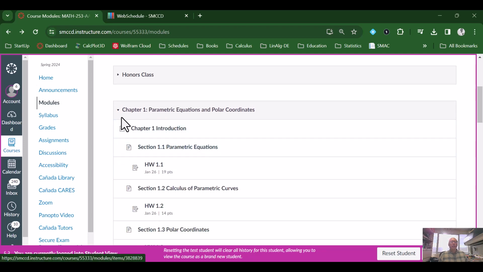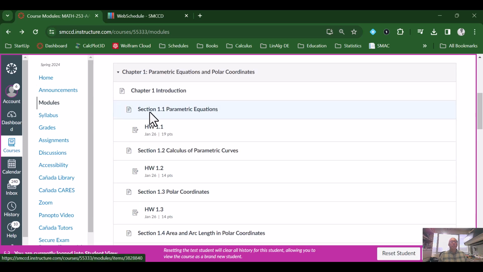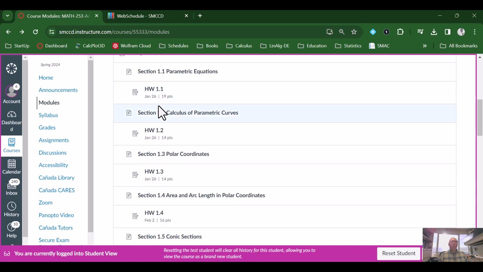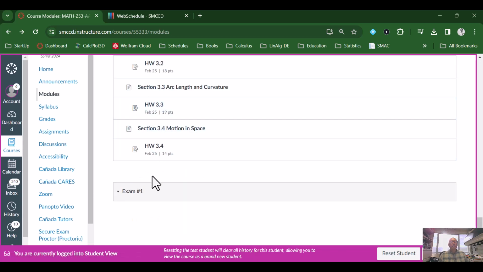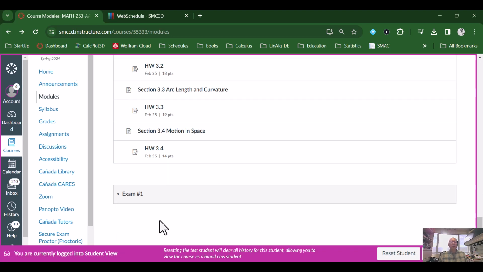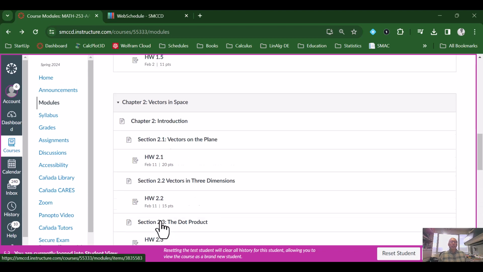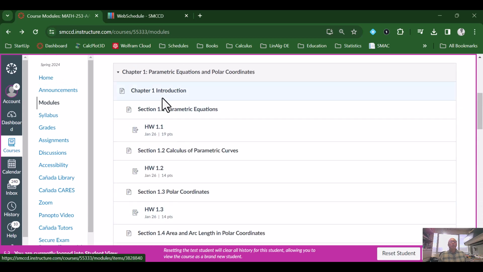And then from here on, our modules will be broken up by chapter. We will have chapters 1, 2, 3 before our first exam. And then after the first exam, the rest of the modules will be popping up for you. Now, each of these modules will have an introduction.